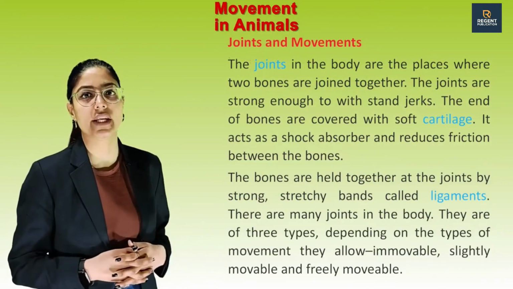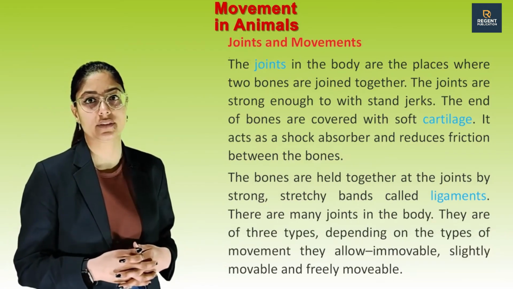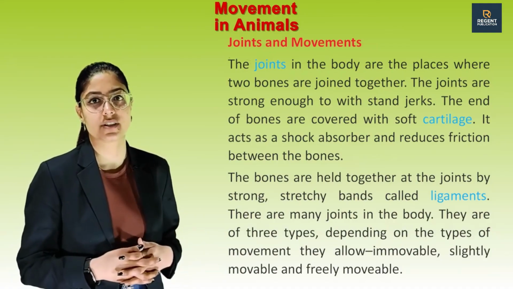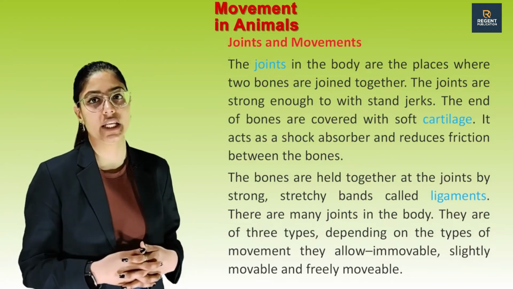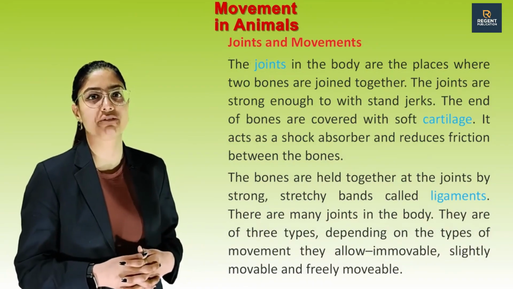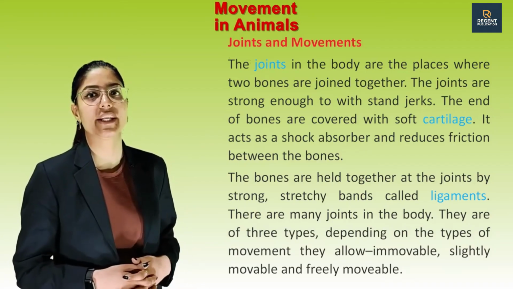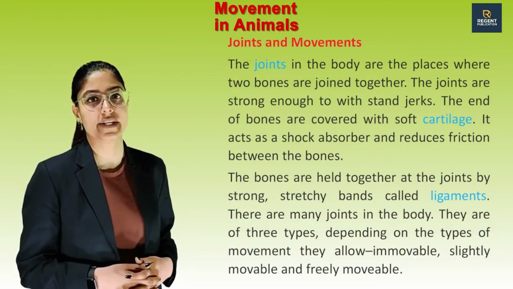The joints in the body are the places where 2 bones are joined together. The joints are strong enough to withstand jerks. The ends of the bones are covered with soft cartilage. It acts as a shock absorber and reduces friction between the bones. The bones are held together at the joints by strong, stretchy bands called ligaments.